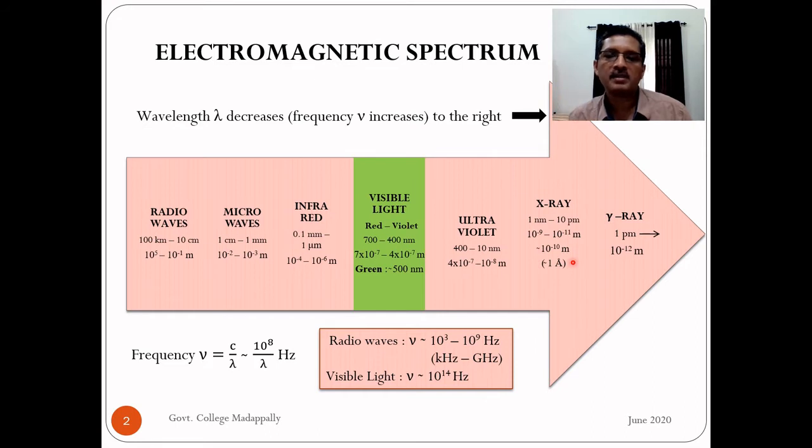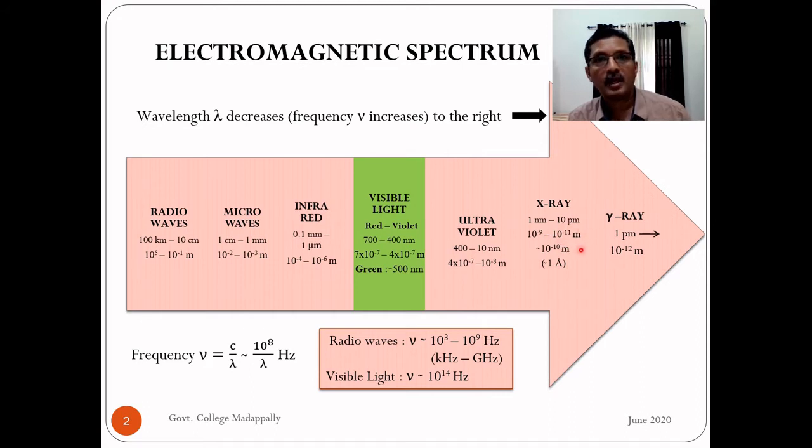So 10 raised to minus 10 meter is called 1 angstrom. My point is that in X-ray, the typical wavelength we can keep in mind is of the order of 1 angstrom. It's greater than 1 angstrom. It can go up to 10 angstrom, that means 1 nanometer.